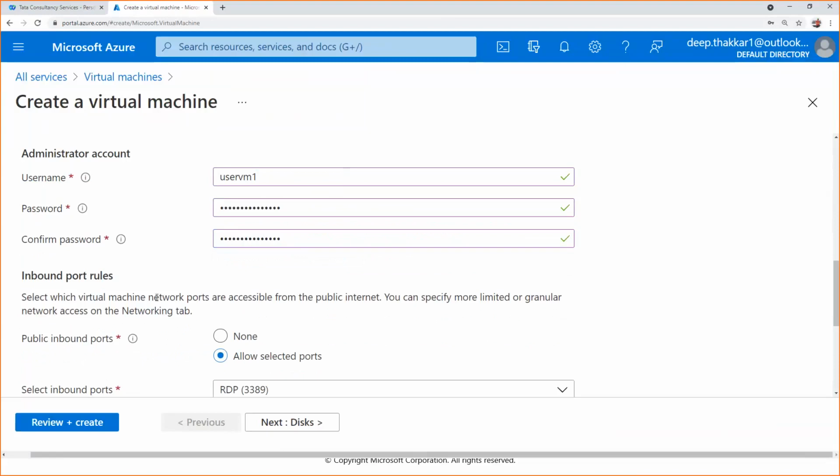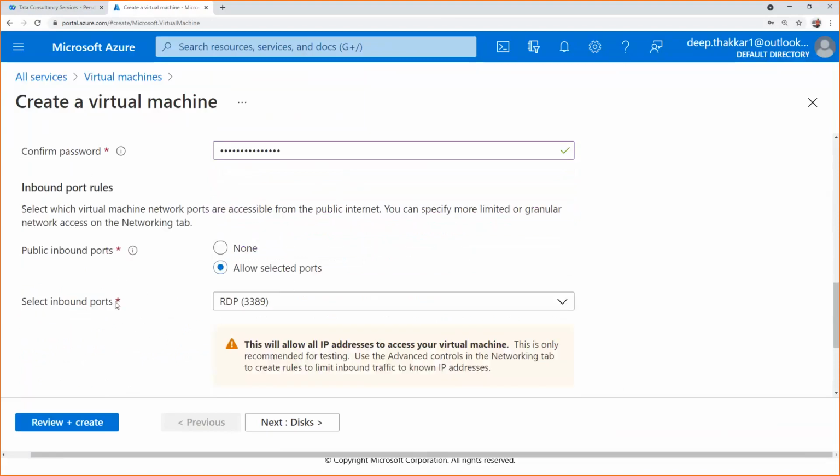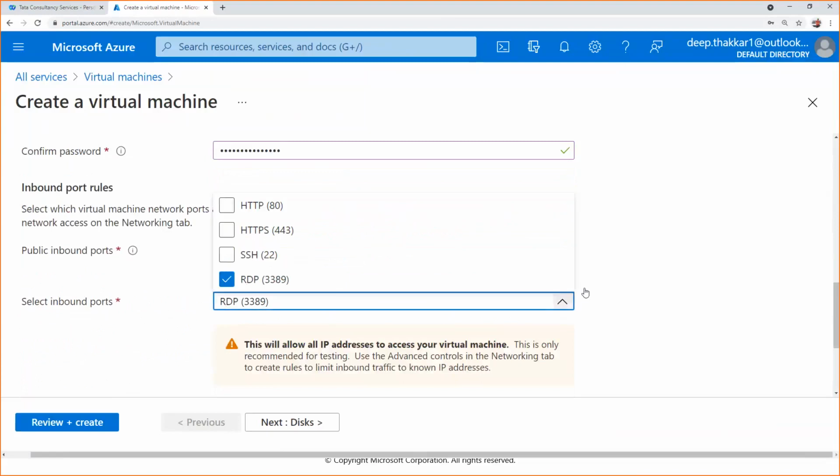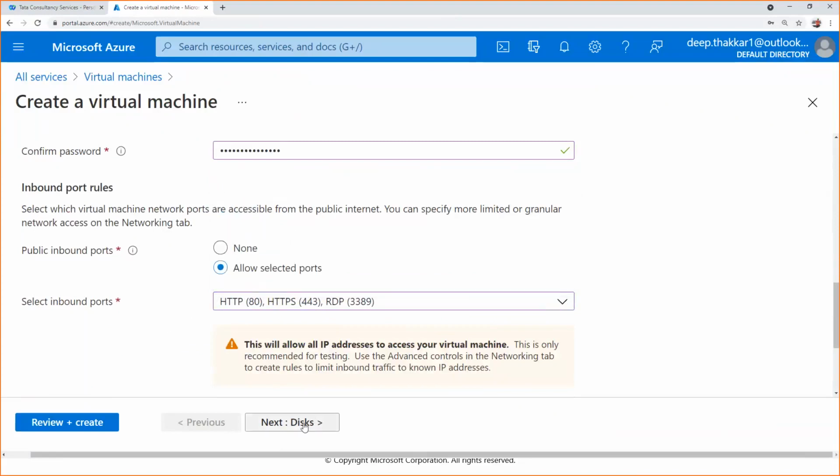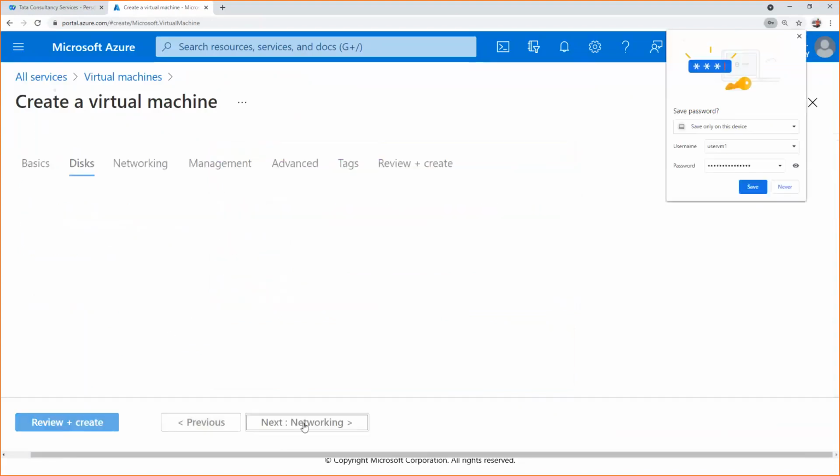Okay, and what all ports do we want to allow? For remote desktop, port 3389 should be enabled. And if we want to deploy any applications, then HTTP and HTTPS ports should be enabled. Okay, so now we'll click on next.